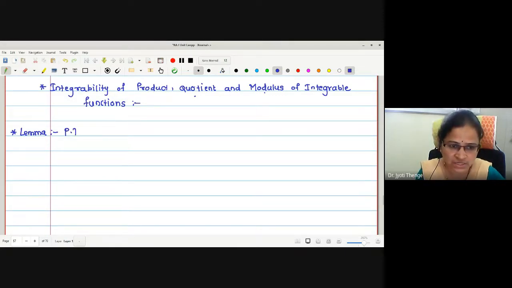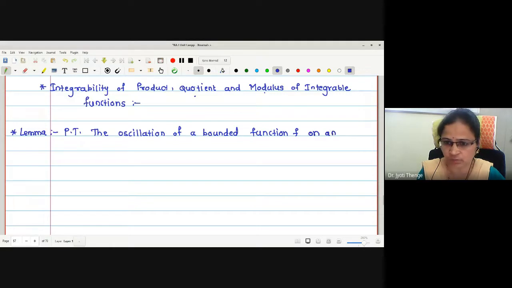The lemma says: prove that the oscillation of a bounded function f on an interval, say closed interval AB, is the supremum of the set.